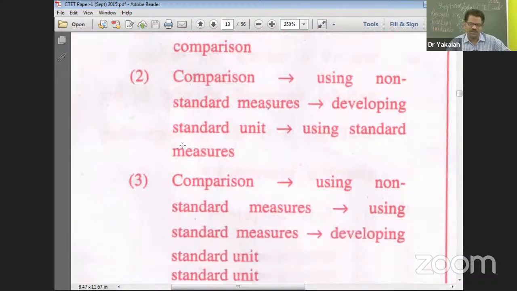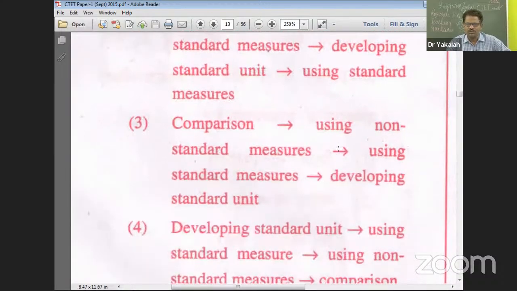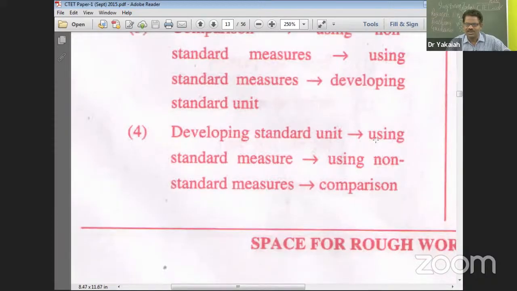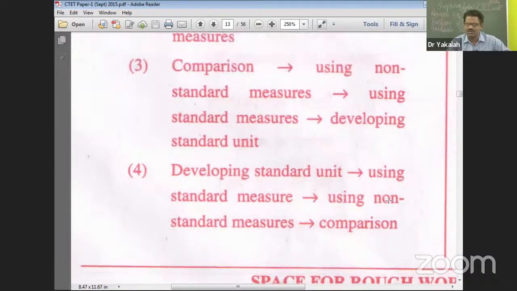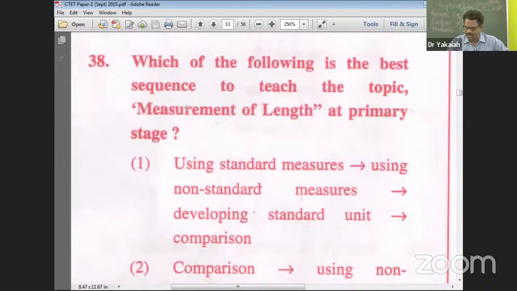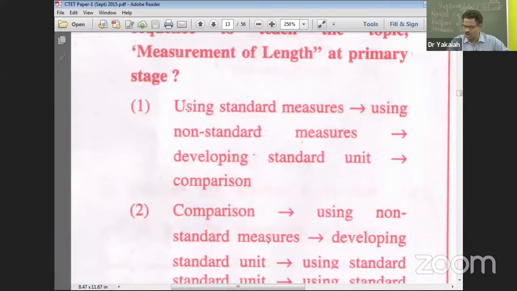So hold on with the 2. Option 3: comparison, using non-standard measures, using standard measures, developing standard units. No. This simply you can rule out because developing standard units cannot be after using standard units. Then 4th: developing standard unit, using standard unit, using non-standard units, comparison. No. You have developed standard unit, you have used standard unit, then you use non-standard and then comparison. No. So therefore, option 2 is the right answer to question number 38. Let's move on to the next question.